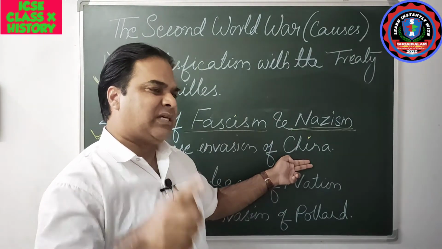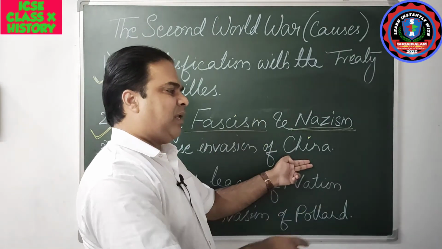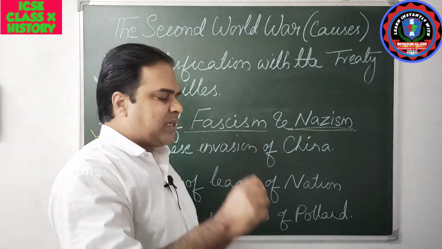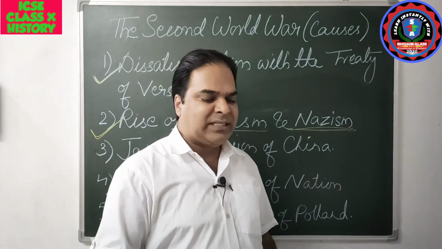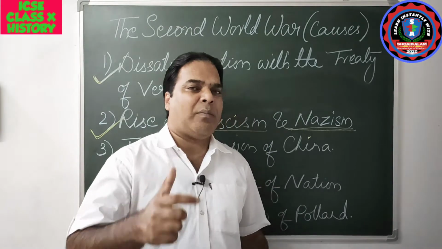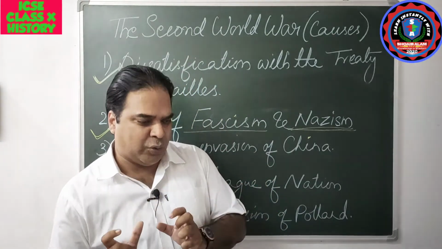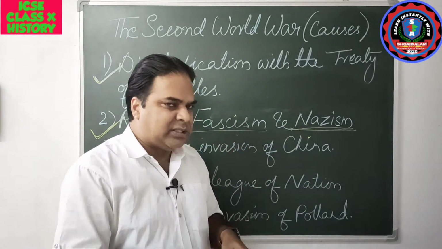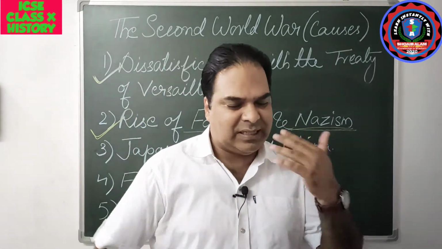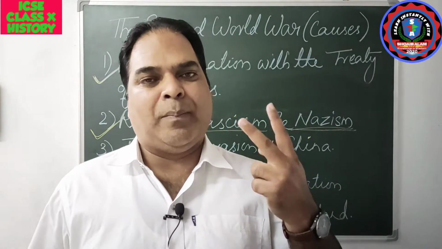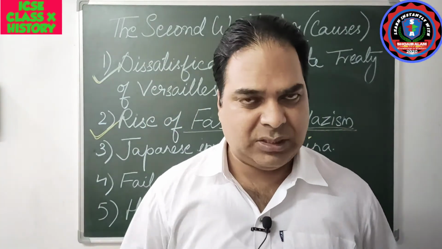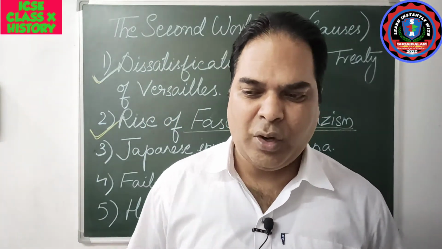So at that time, Japan joined hands with Germany and signed a treaty which came to be known as the Anti-Comintern Pact. This Anti-Comintern Pact was later joined by Italy, and when all three of them joined hands, it came to be known as the Rome-Berlin-Tokyo Axis. Okay, Rome-Berlin-Tokyo Axis.